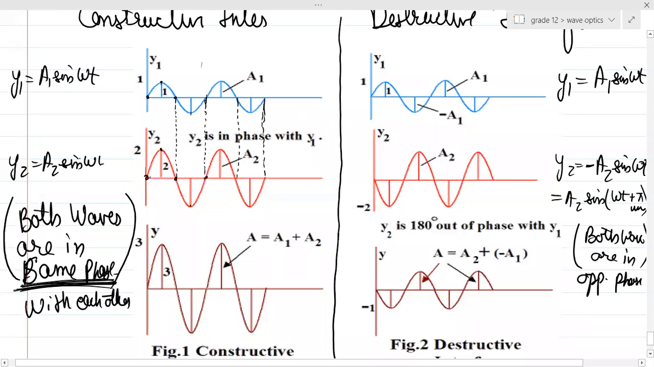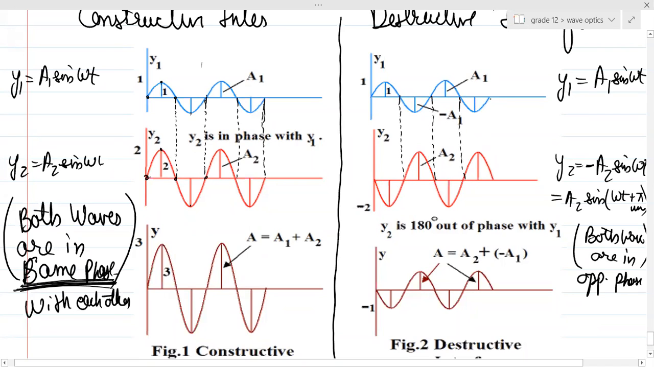So in the case of destructive interference, both are in opposite phase. Both the waves are in opposite phase. Can you see over here? Both are becoming 0 at the same time. But can you see when this is traveling in the positive direction, this is traveling in the negative direction? When wave 1 is at positive maximum, wave 2 is at negative maximum. Both are becoming zero at the same time, but when one becomes positive, another becomes negative. So basically that is what is meant by opposite phase.